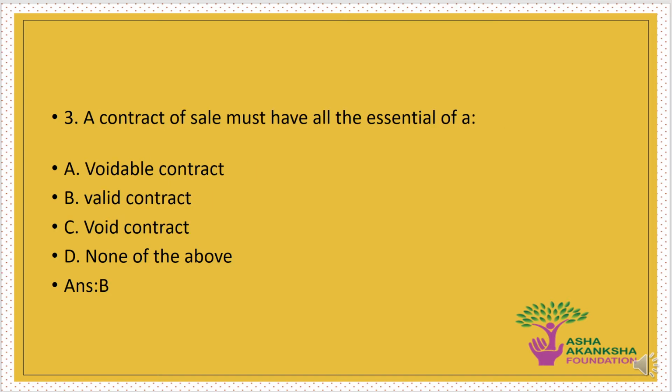The next question is: a contract of sale must have all the essentials of A. Voidable contract, B. Valid contract, C. Void contract, or D. None of the above. The correct answer to this question is option B. That is, a contract of sale must have all the essentials of a valid contract.